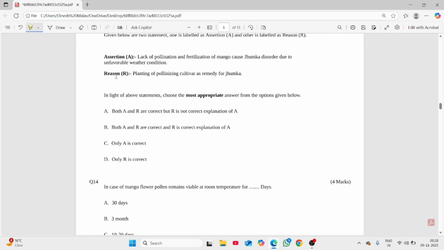And in unfavorable weather conditions, right? So planting of pollinizer cultivar is the remedy. Yes, definitely both are correct. And the reason is explaining correctly the assertion. So we have both assertion and reason correct, and R is the correct explanation of A.